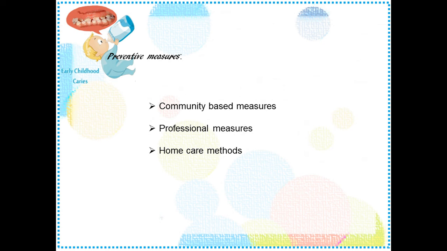And home care methods are very important in this ECC. These are the things that the parents have to take care of regarding diet, feeding practices, and even oral hygiene measures. And one additional point is mothers can be educated about the use of xylitol-containing chewing gums after the baby is born. This is for mothers, not for kids, because it will prevent the transmission of mutans streptococci from mothers with high counts of mutans streptococci.